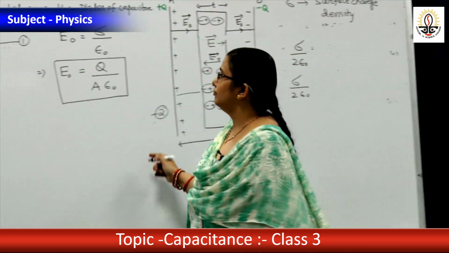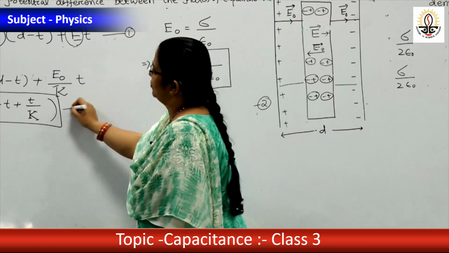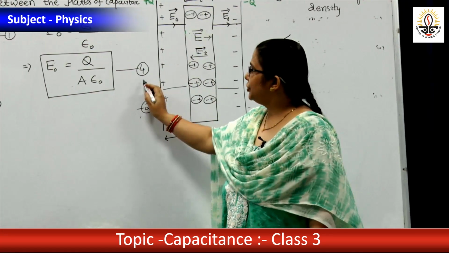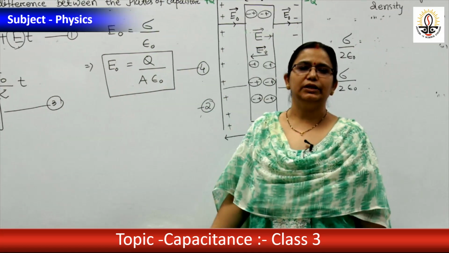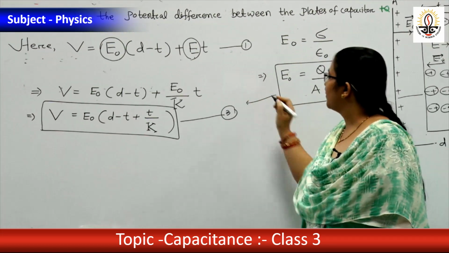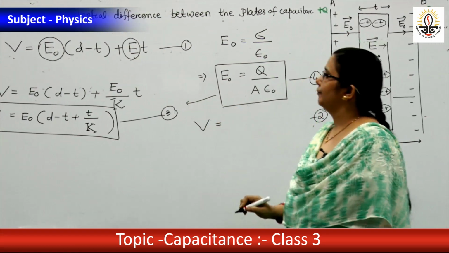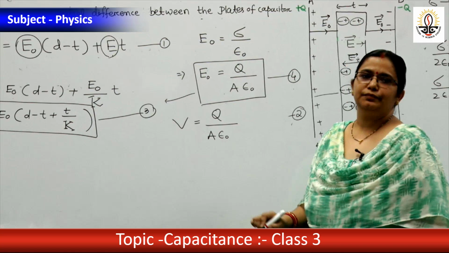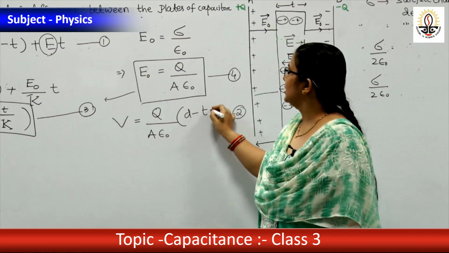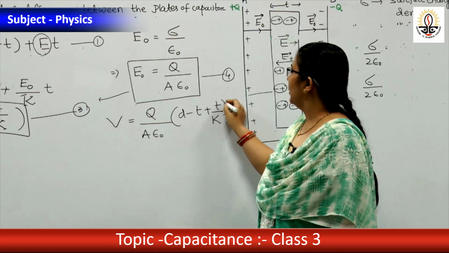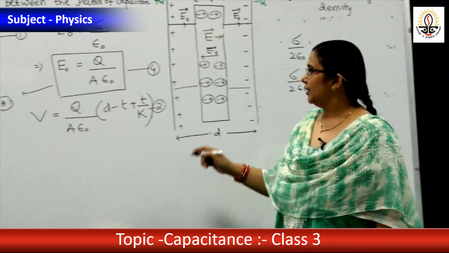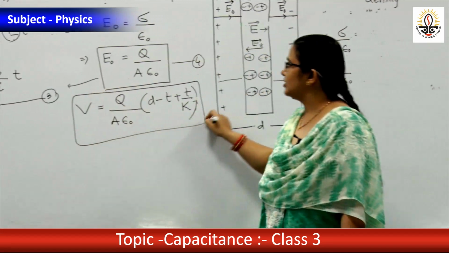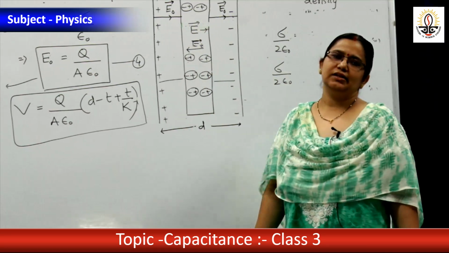Okay, let it be equation number 2. That one is 2, this one is 3, this is 4. Now substitute this equation 4 in equation 3. We will get V equal to, instead of E0, A epsilon 0 by D minus T plus T by K. Okay, this is the expression for potential difference between the two plates of the capacitor having a dielectric slab.